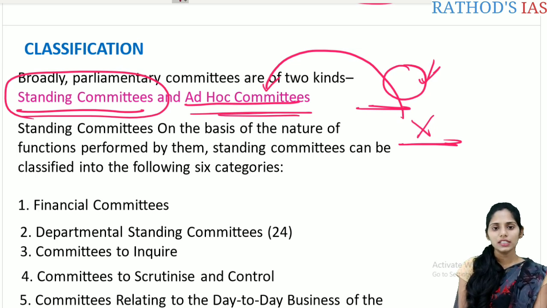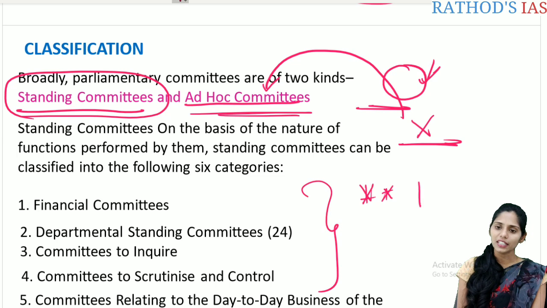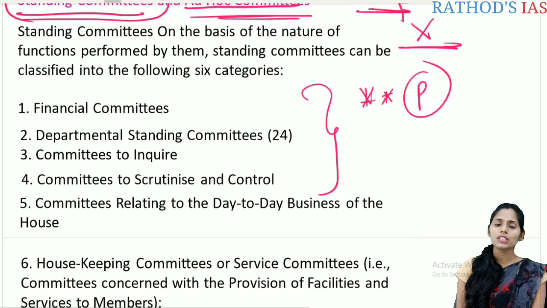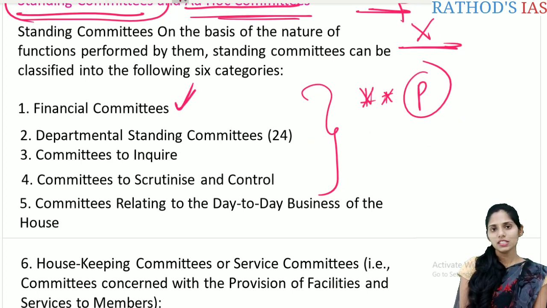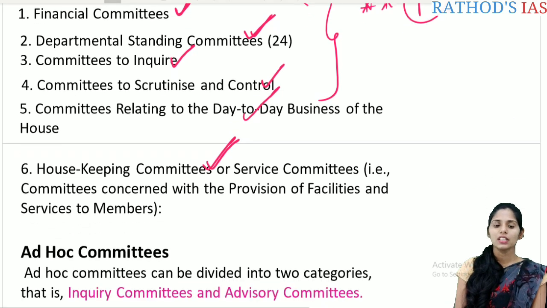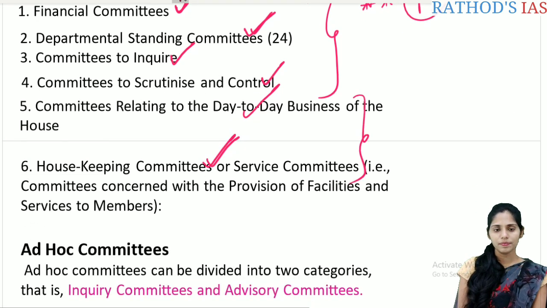Standing committees are based on the nature of the functions performed by them, and they are divided into six categories. These standing committees are very important regarding the prelims. The six types include: financial committees, departmental standing committees, committees to inquire, committees to scrutinize and control, committees relating to the day-to-day business of the House, and housekeeping committees or service committees. So these are the six important committees.